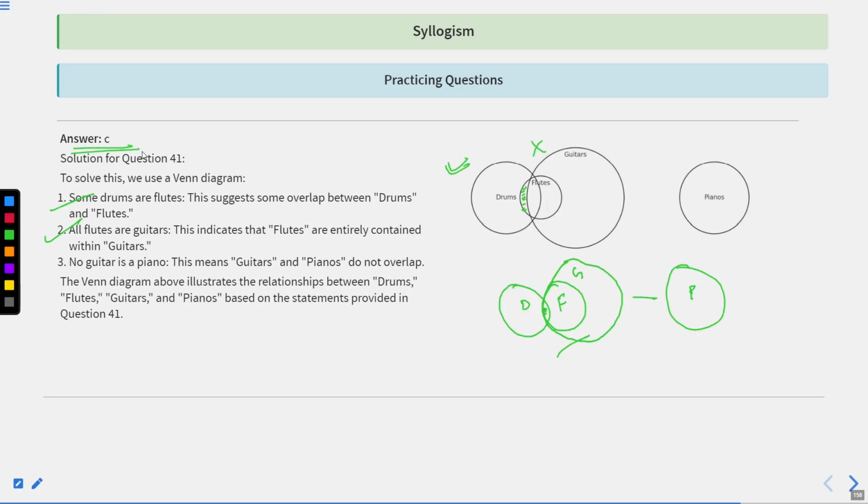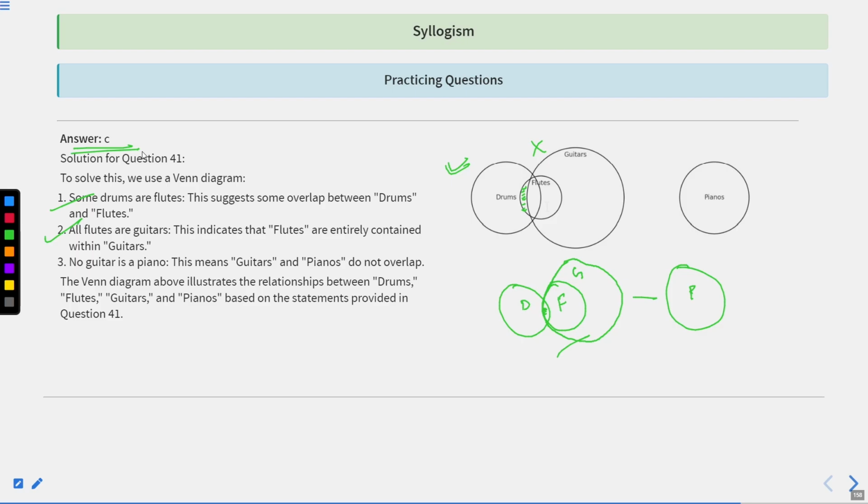I suppose it was very easy for you to understand why the answer was answer C. Reason being that all the flutes are contained within guitars, and no guitar is a piano, therefore some of the flutes obviously will also not be pianos.